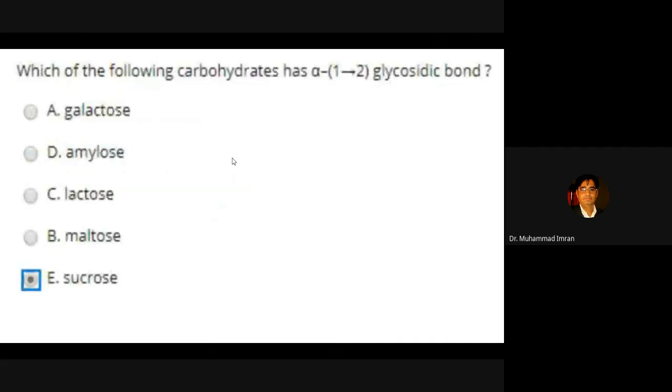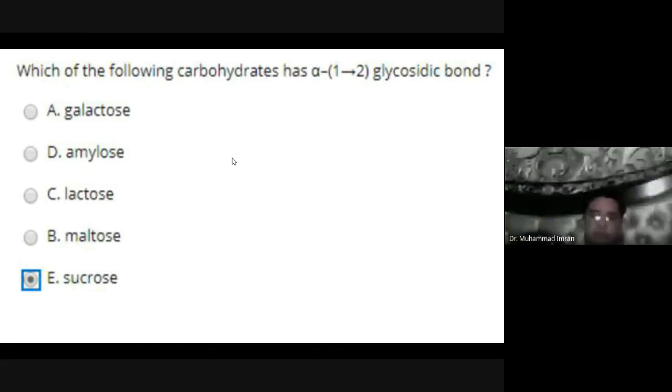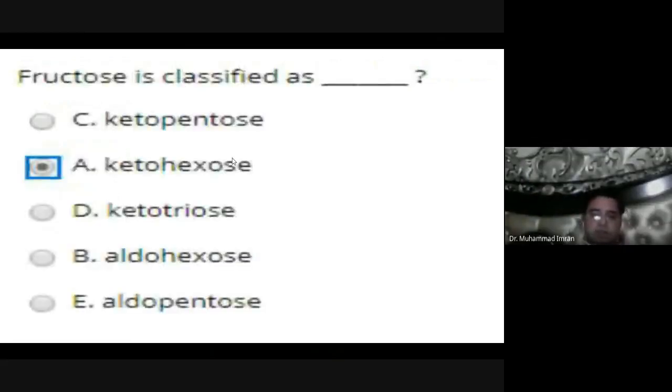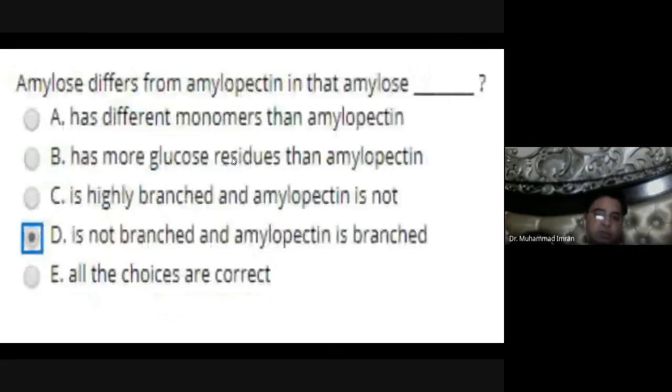Which of the following carbohydrates has an alpha 1 beta 2 glycosidic linkage? It is sucrose. Sucrose contains an alpha 1 beta 2 glycosidic linkage, 1 of glucose and 2 of fructose. Fructose is classified as a ketohexose. It contains 6 carbons with a ketone as the functional group.